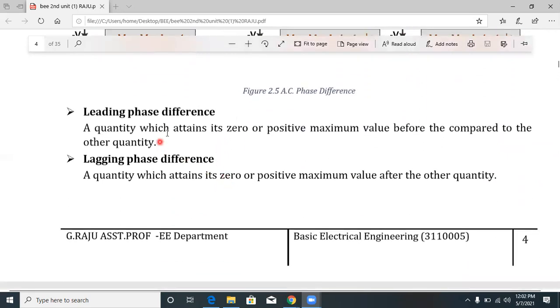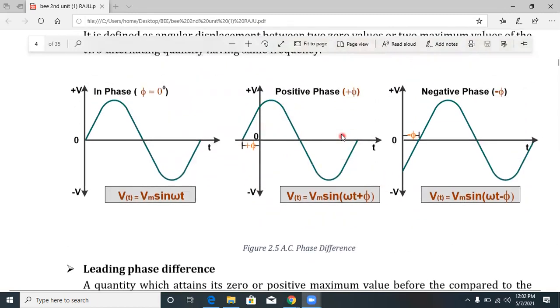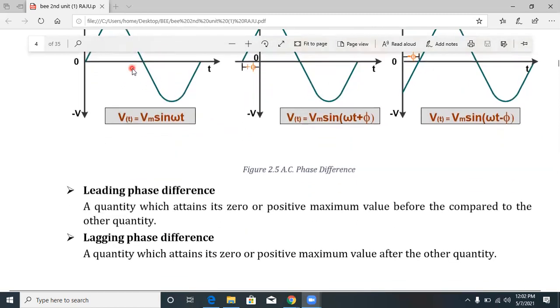So what is meant by leading phase difference and what is meant by lagging phase difference? A quantity which attains its zero or positive maximum value before the other quantity is called leading phase difference. So this waveform is leading compared to this one, that's why it's called a leading phase, here pi.